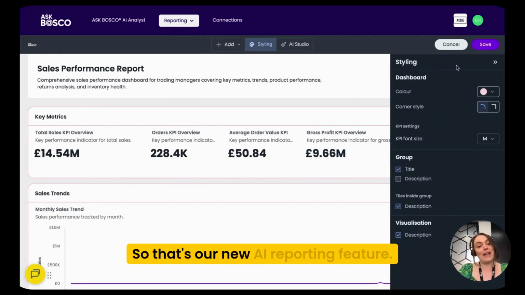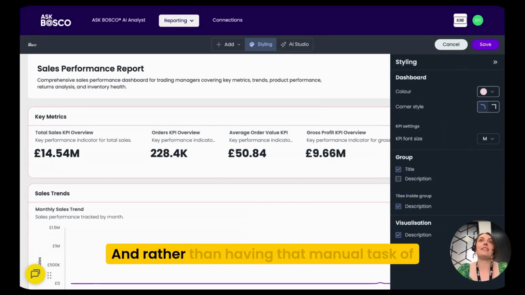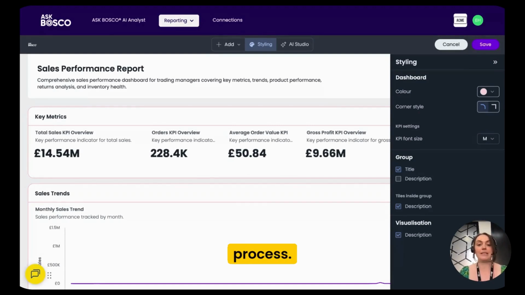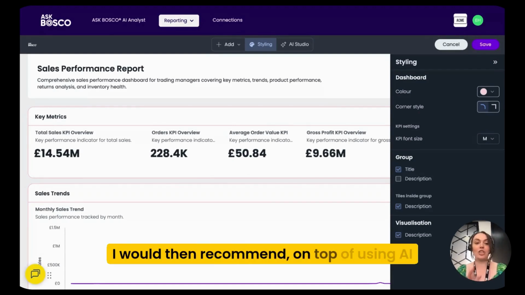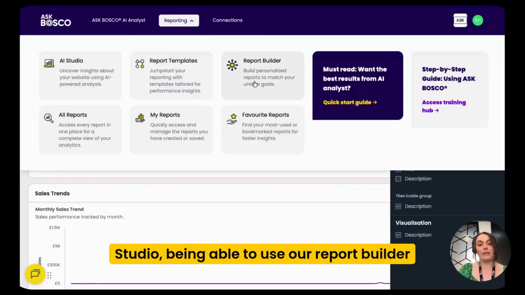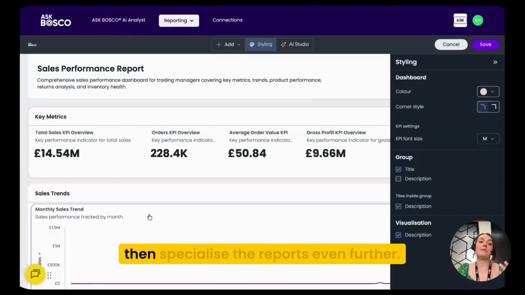So that's our new AI reporting feature. It's going to really help clients on board onto BOSCO, and rather than having that manual task of taking on a new analytics platform, this is something that's going to really speed up the process. I would then recommend, on top of using AI Studio, using our report builder functionality as well as our AI analyst to then specialize the reports even further.